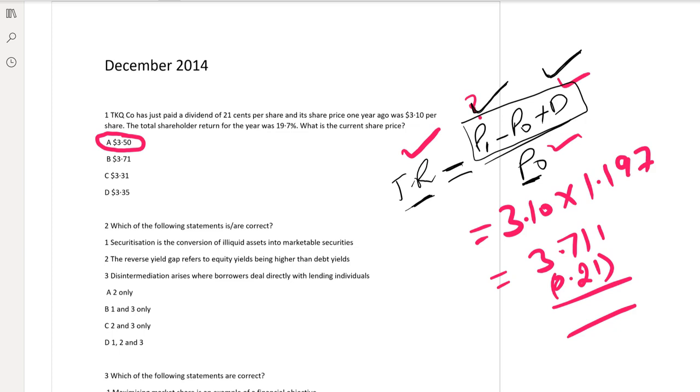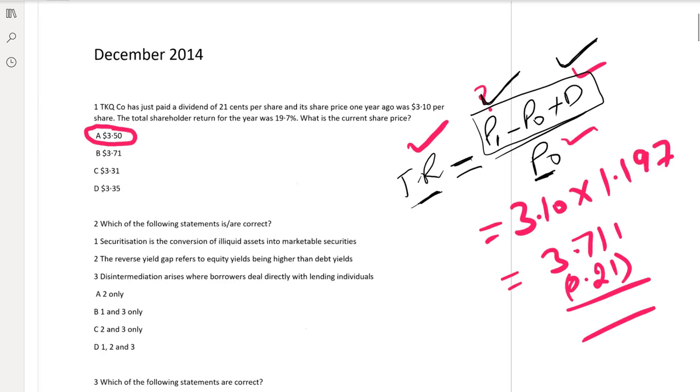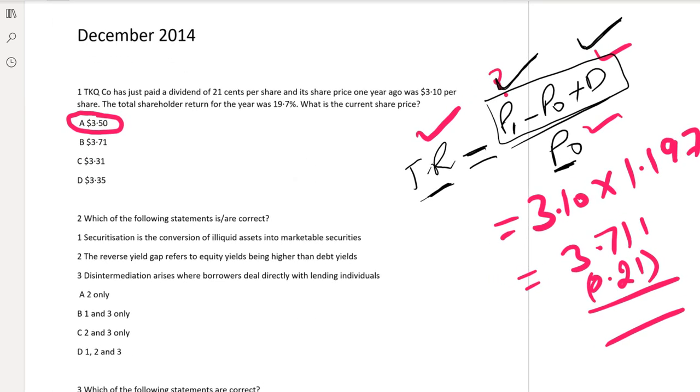Okay, what about question number 2? Which of the following statements are or is correct? Securitization is the conversion of illiquid asset into the marketable securities. Yes, in securitization, you need to remember 2 points. Securitization converts illiquid assets into liquid assets, means marketable securities, and securitization will lead us to disintermediation.